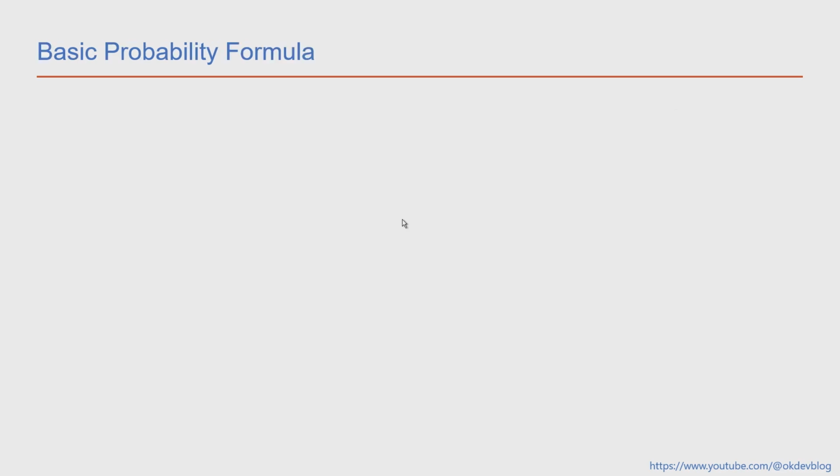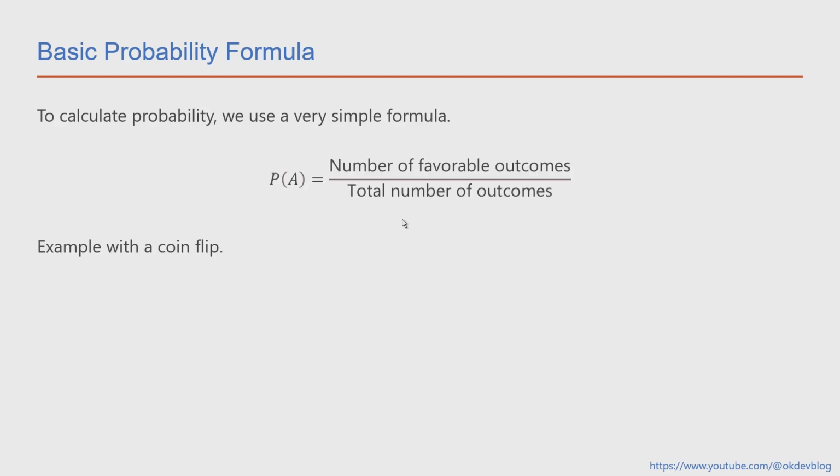Basic probability formula. To calculate probability, we use a very simple formula. Probability of A equals number of favorable outcomes divided by total number of outcomes.